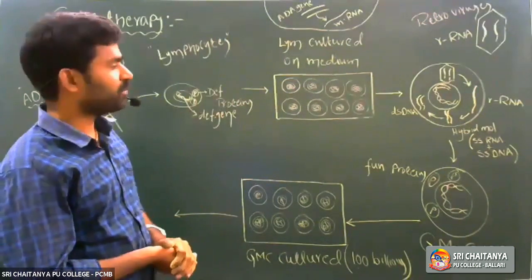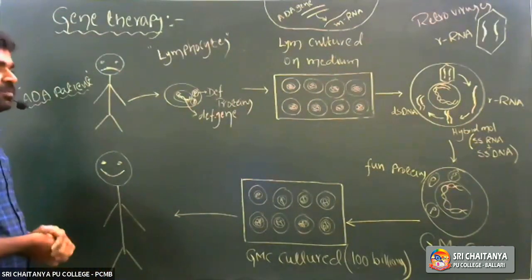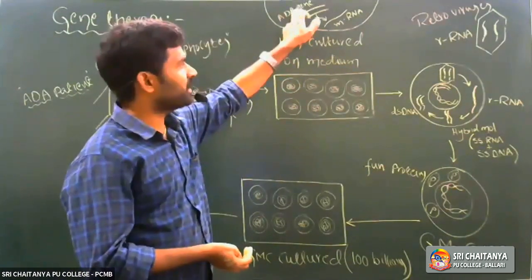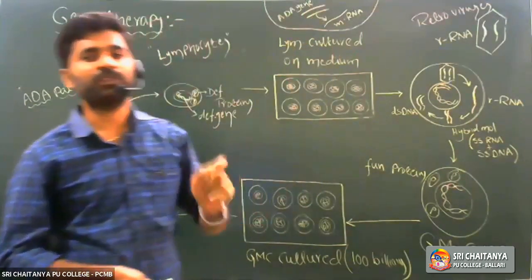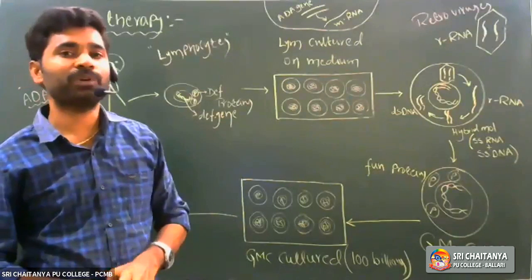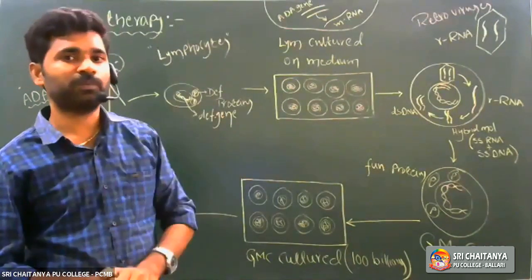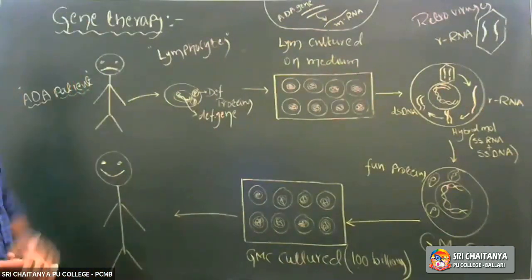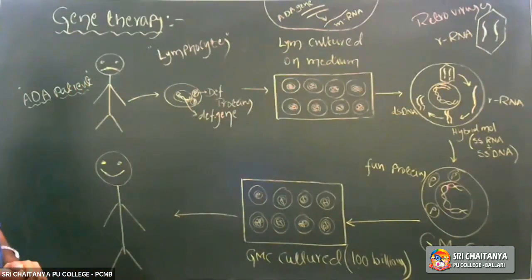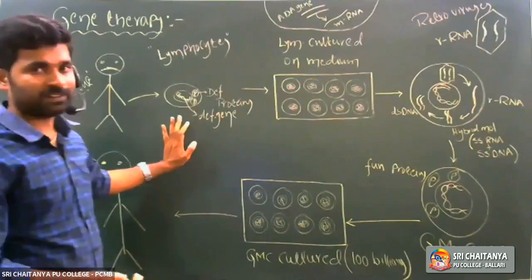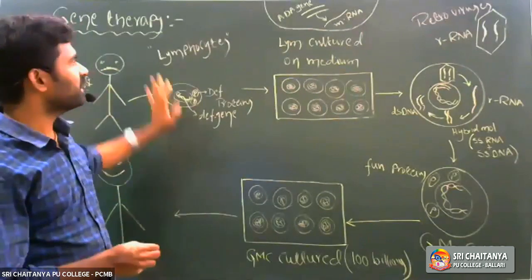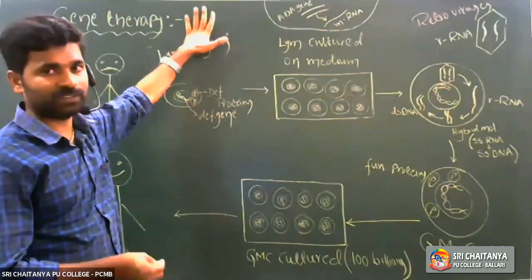What about permanent cure, sir? The permanent cure is that the ADA genetic material is directly introduced into the embryonic cells at embryonic stages. That is the permanent cure of genetic therapy, otherwise gene therapy. There is no permanent cure in adult organisms. We can't completely cure genetic disorders in adult organisms.